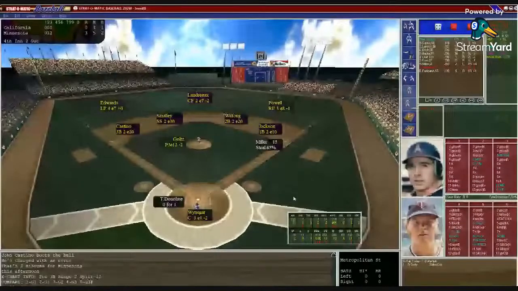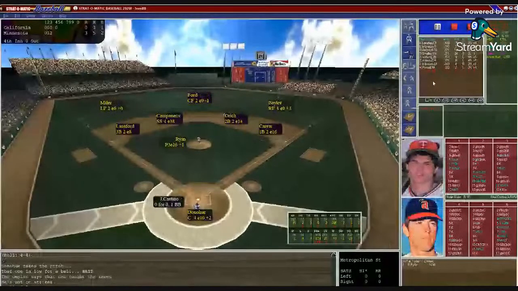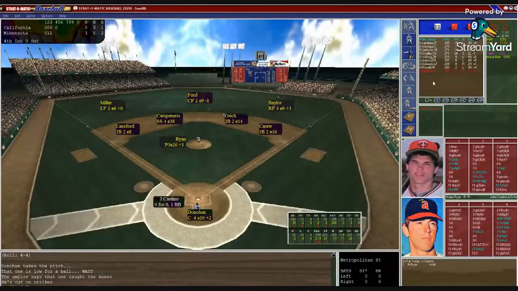He's 0-for-1 in the ball game. Struck out his last time up. So now Goltz has to work around this error. Waniger sets in the target, puts the sign down. Goltz from the stretch. Here's the pitch to Donahue. 6-7, struck him out. Big strikeout for Mr. Goltz. We go to the bottom of the fourth. It's 3-0 Minnesota. So here's John Castino.